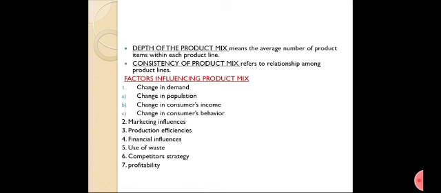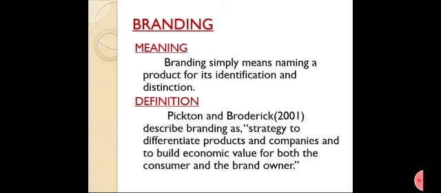Depth of the product means the average number of product items within each product line. Consistency refers to relationship among product lines. Then it is about factors influencing product mix: change in demand, change in population, change in consumers' income, consumers' behavior, marketing influences, production efficiencies, financial influences, use of waste, competitor strategy, and profitability.